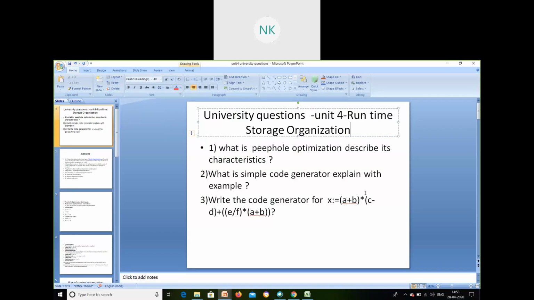What is a simple code generator? Explain with example. Write the code generator for an expression that has been given. So these are the repeated questions which will be asked in the university, whichever the university is going to be. These are very important questions in runtime storage organization. So first we'll see what is peephole optimization.